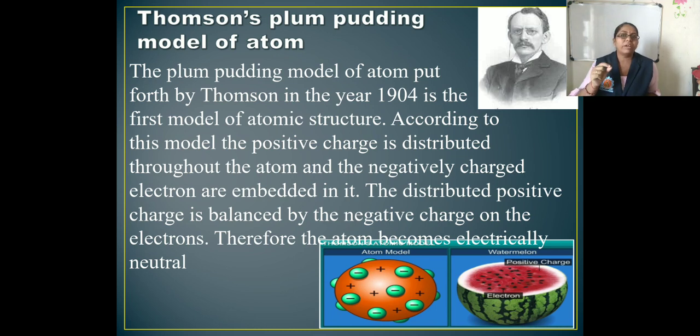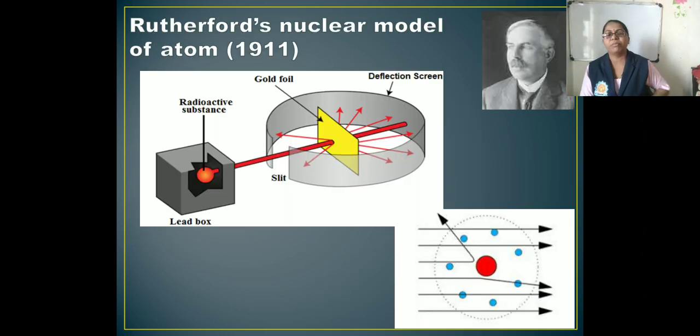So why does the atom become electrically neutral? Because the positive charge is balanced with the negative charge, and hence the atom becomes electrically neutral. Next, there is a positively charged nucleus. Before that, let us see Rutherford's nuclear model of the atom.